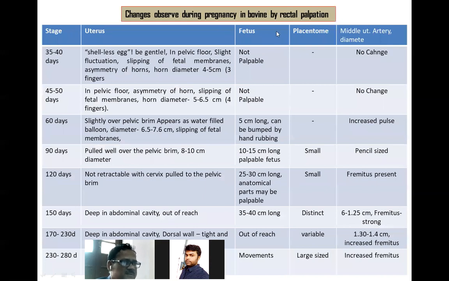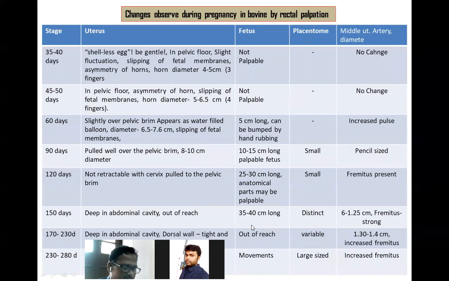Changes observed during pregnancy in bovine by rectal palpation. These are the slides you have already been taught. I will give them to you. You see here the fetus and placentomes. At 90 days, this is the size of the fetus. The placentome is small, and at 150 days it is a distinct size. There will be enlargement of the fetus, and the fetus size will be increasing. Similarly, this fetus size is also enlarging.